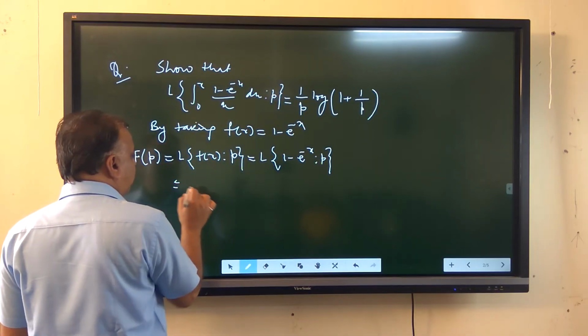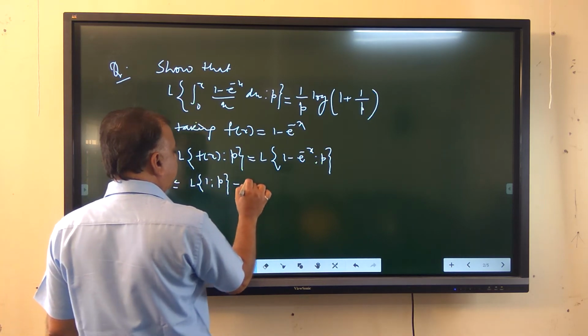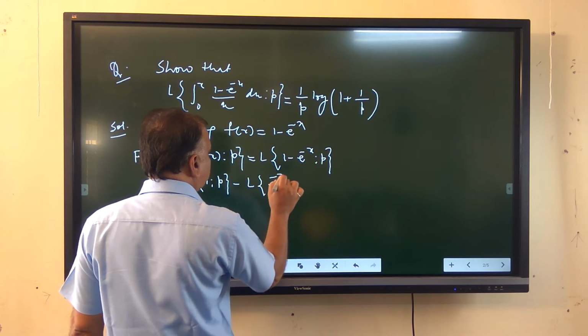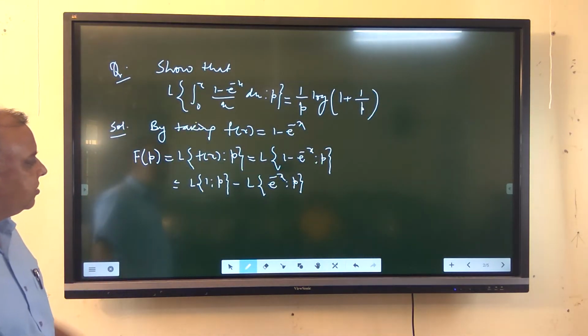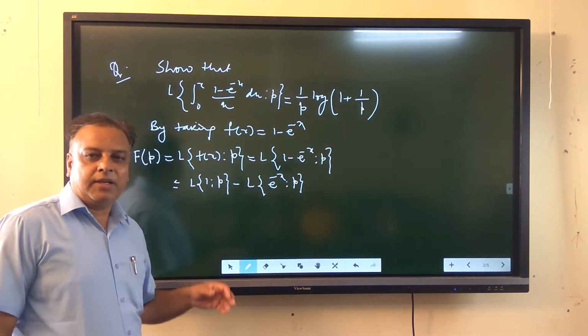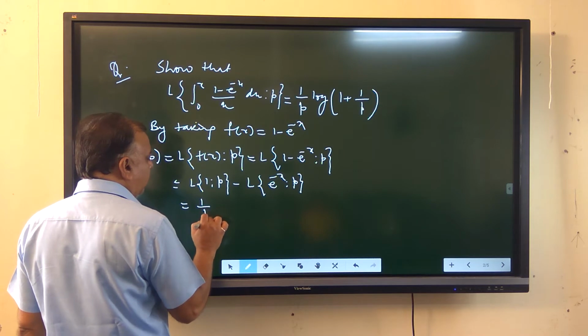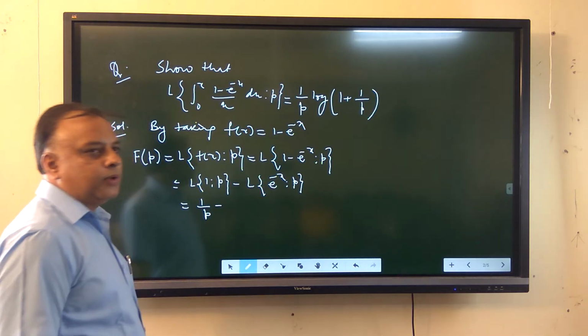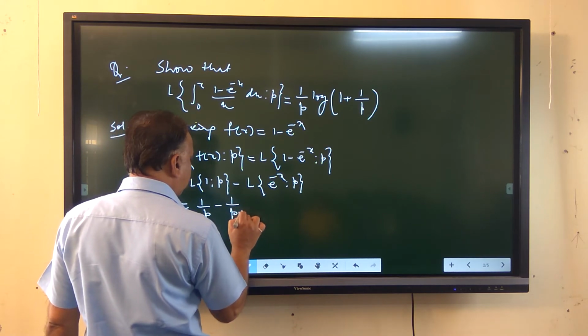If we solve this one, we get the Laplace transformation of 1 with respect to parameter p minus the Laplace transformation of e raised to minus x with respect to parameter p. If we use the definitions of the various functions of the Laplace transformation, we get the Laplace transformation of 1 is 1 upon p, minus the Laplace transformation of e raised to minus x, which is 1 upon p plus 1.